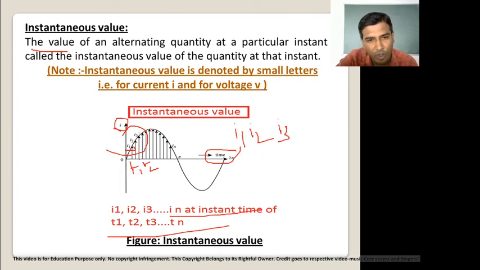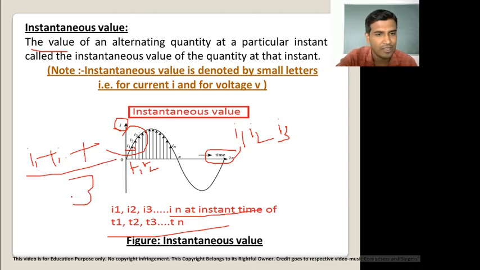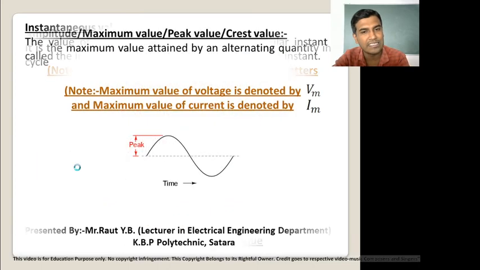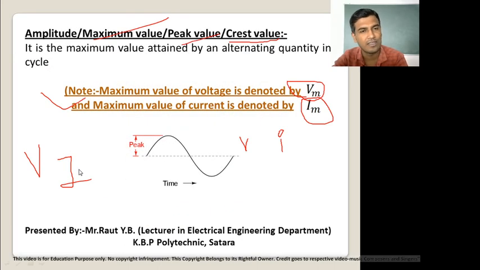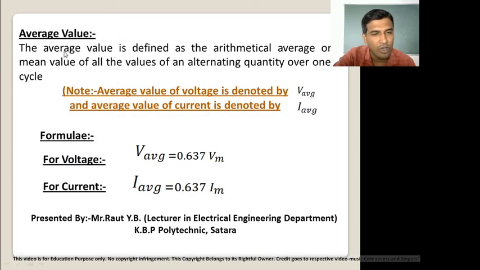The average value of these three instantaneous values is the arithmetic sum, I1 plus I2 plus I3, divided by the number of quantities, which is 3. This is called the average value. Average value is defined as the average of all the instantaneous values over a cycle.